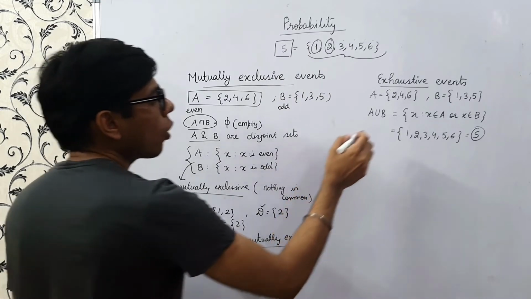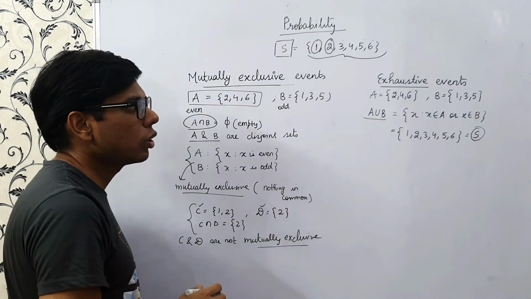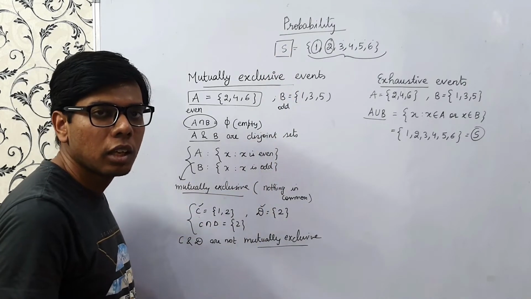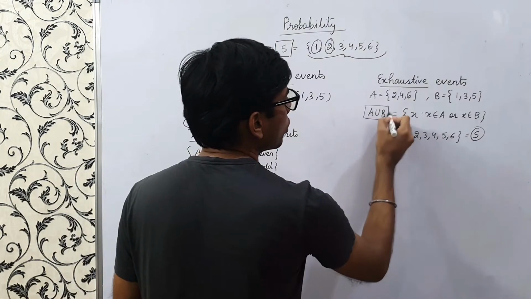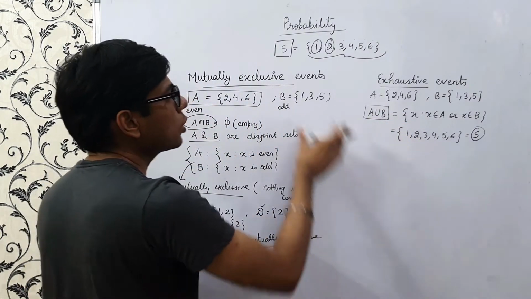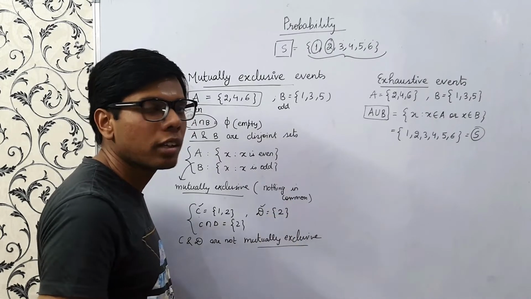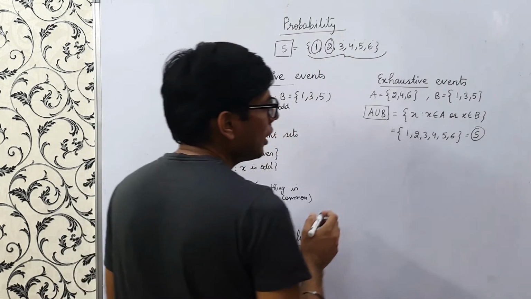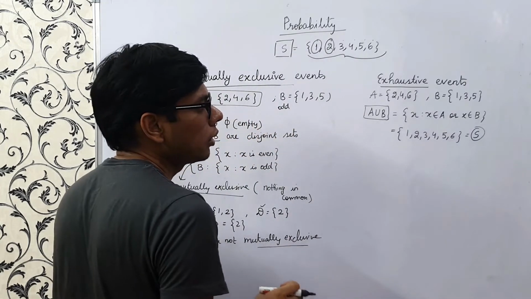I have explained all these things, A union B, sample space, and events, in my earlier videos on probability. So please check out the links below and study those, because it's easier to understand these things when we have a clear idea about what sample space is, what A union B and intersections are, and all those things. So our A union B turns out to be the sample space.